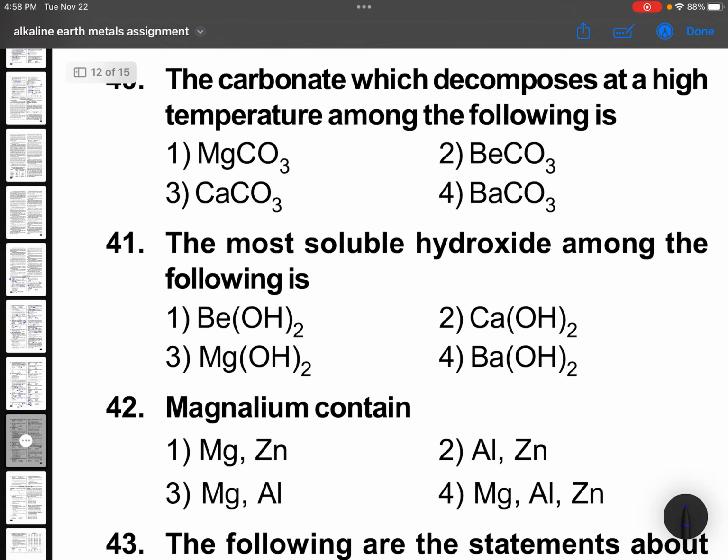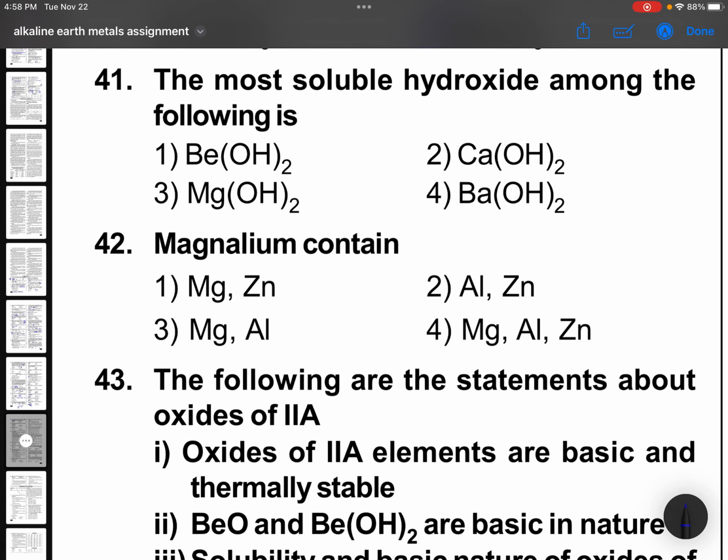Question number 40. The carbonate which decomposes at a high temperature among the following, he is saying. Okay. Barium carbonate at high temperature, that means needs more energy. The most soluble hydroxide among the following is down the group solubility increases, so barium hydroxide is most soluble.